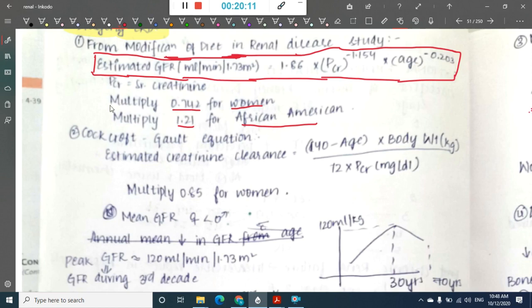We have one more formula which is called the Cockcroft-Gault equation.